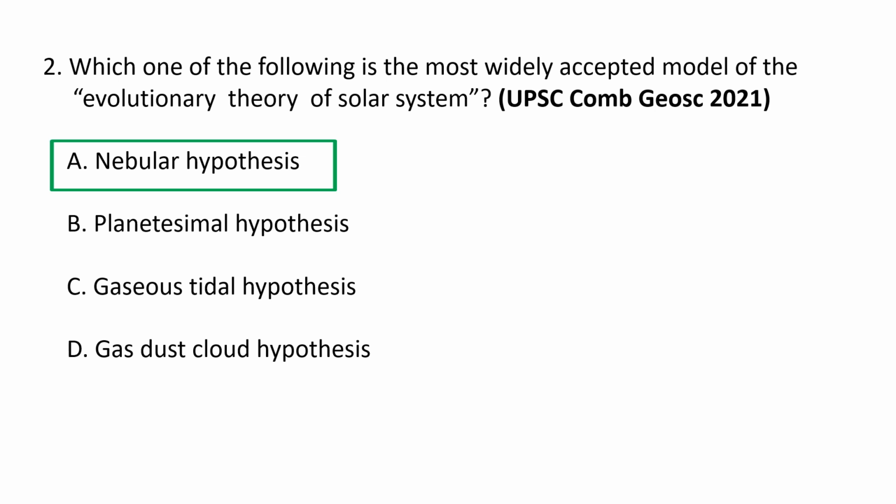A. Nebular hypothesis. So our solar system has formed at the same time as our sun, as described in the nebular hypothesis. The nebular hypothesis is the idea that a spinning cloud of dust made of mostly lighter elements, called a nebula, flattened into a protoplanetary disk and became a solar system consisting of a star with orbiting planets. So A. Nebular hypothesis is the correct option.